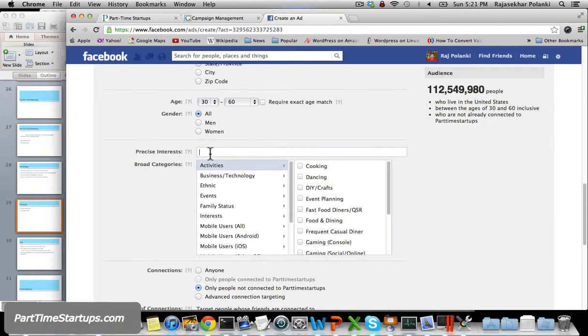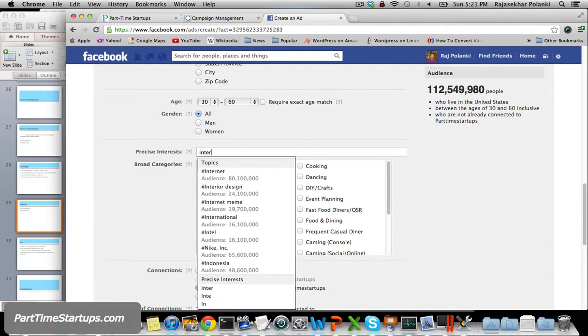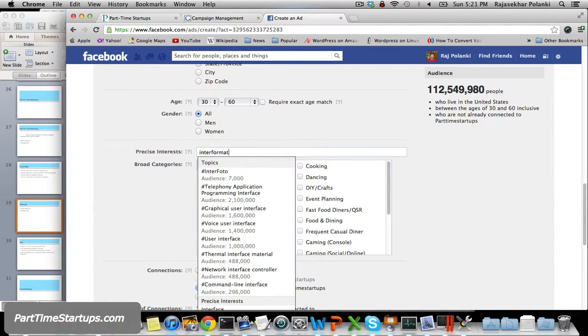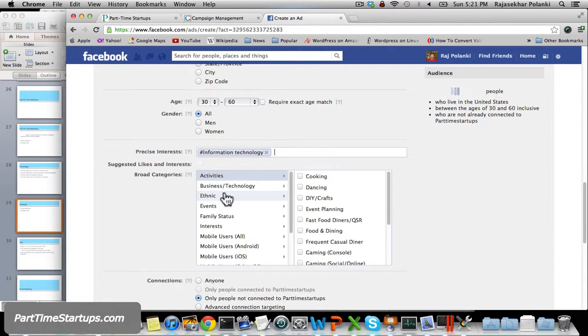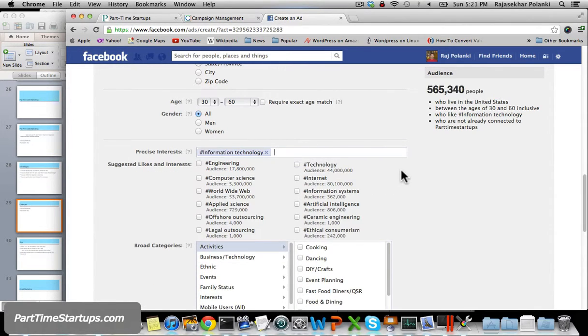Now here I can choose precise interests. As I said, I want to target people who are in information technology or who can be my early adopters. So I can type information technology. That changed the number of people I can reach to 565,000.